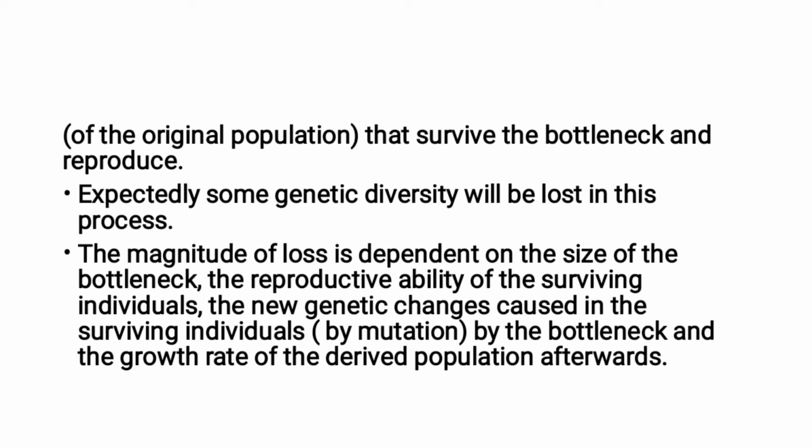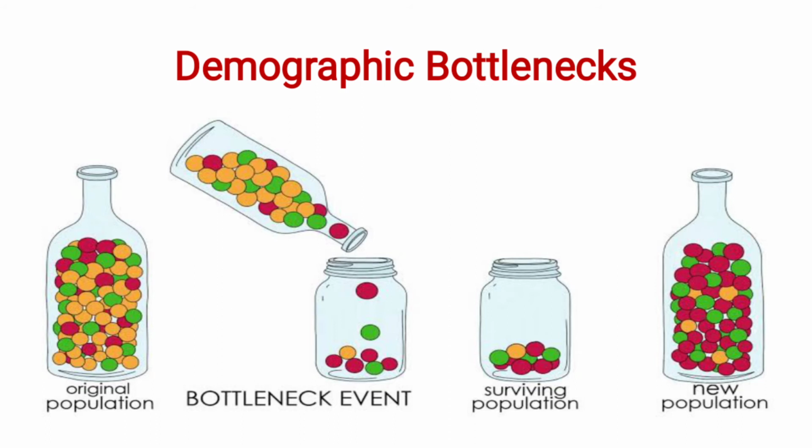Second, the reproductive ability of the surviving individuals, the new genetic changes caused in the surviving individuals, mainly by mutation, by the bottleneck, and the growth rate of the derived population afterwards. This is a picture of a demographic bottleneck. We can see an original population, then after the bottleneck event, a surviving population forms. From that surviving population, a new population results.